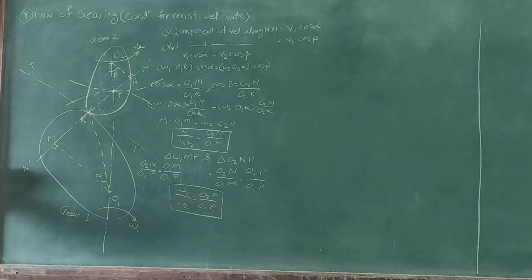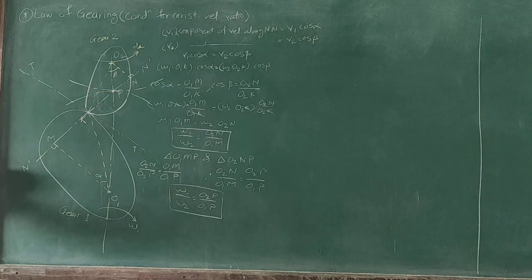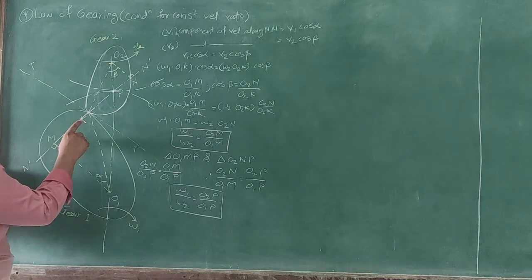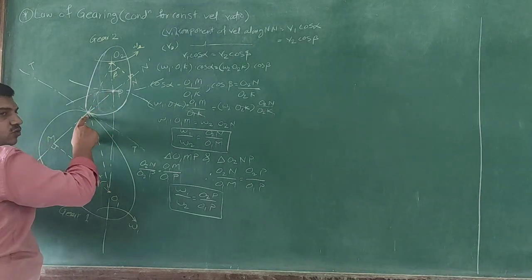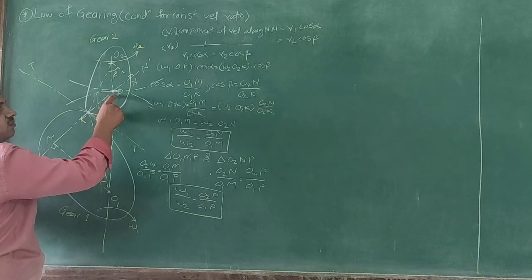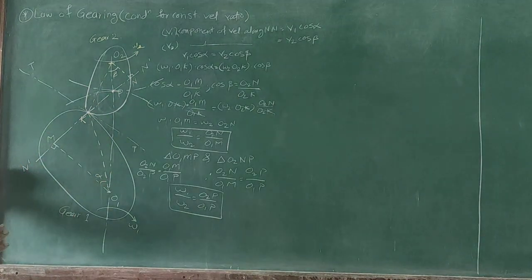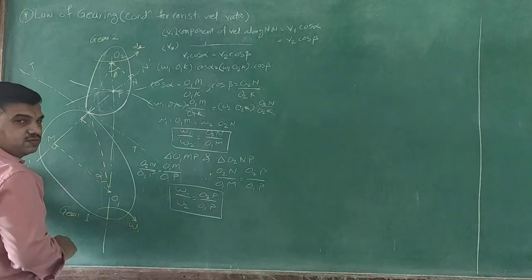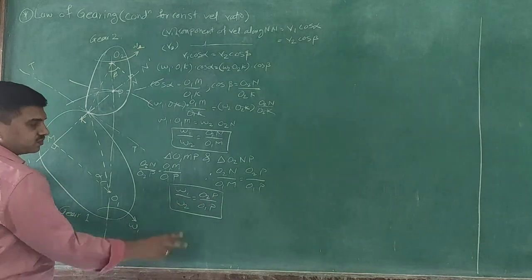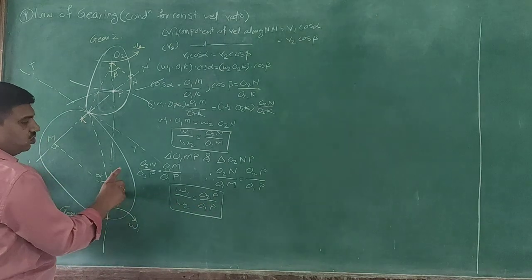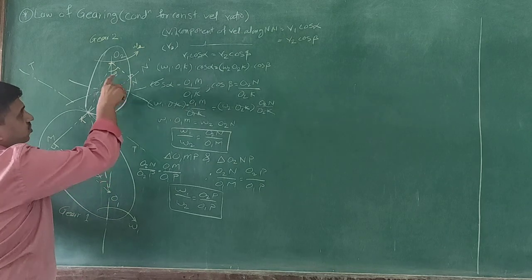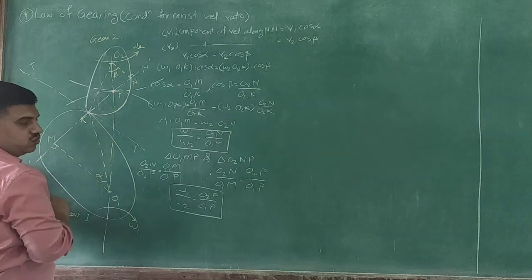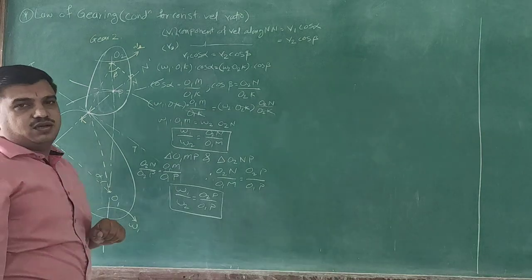That particular point P is nothing but the pitch point. So for every mating position, if we want to have a constant velocity ratio, and we draw a common normal passing from this point K, it must pass through this pitch point. That is what we have found out: if you want to maintain constant velocity ratio, it must pass through the pitch point. So actually it is inversely proportional to O2P upon O1P. That is the law of gearing.